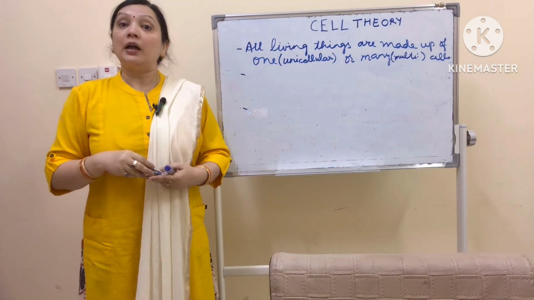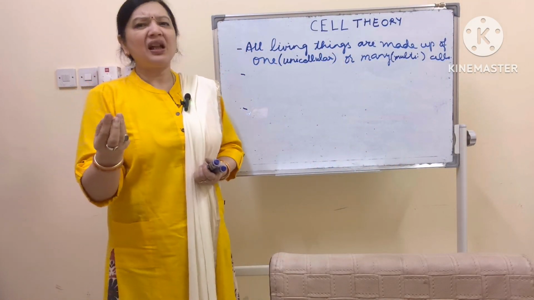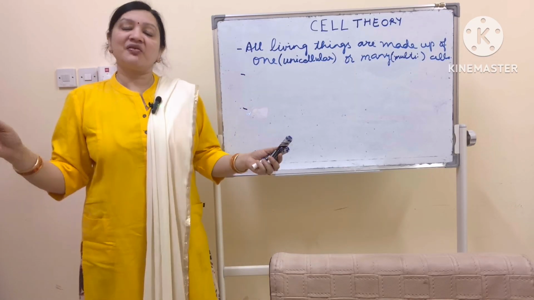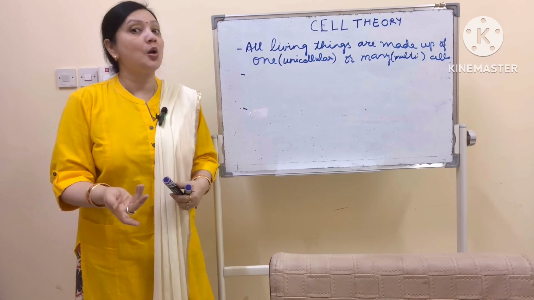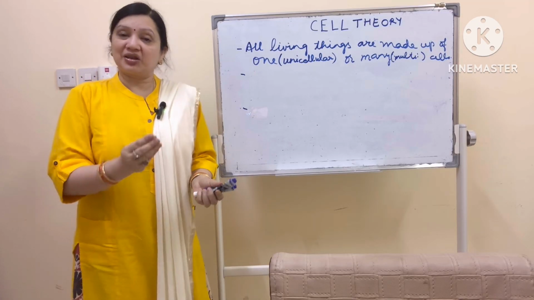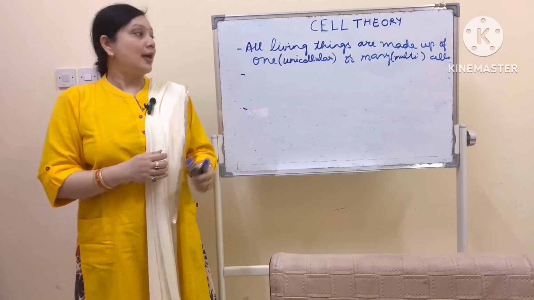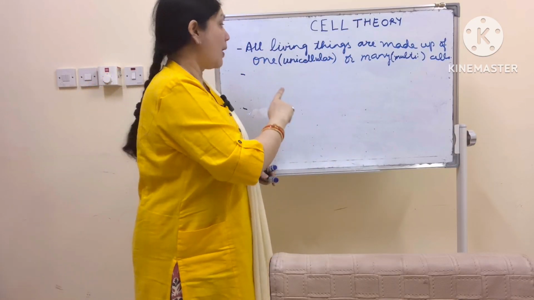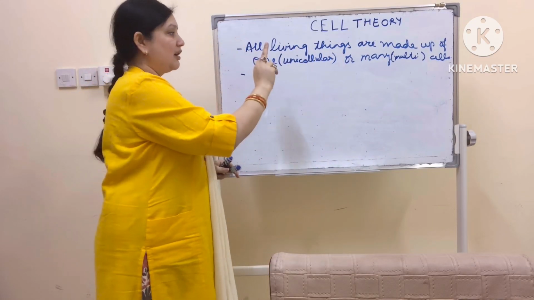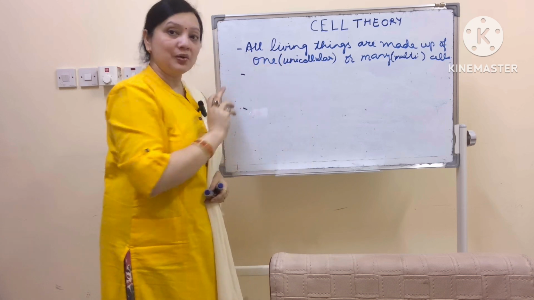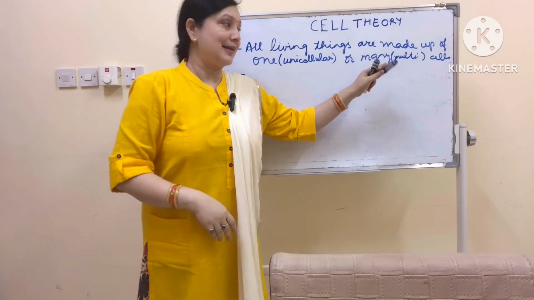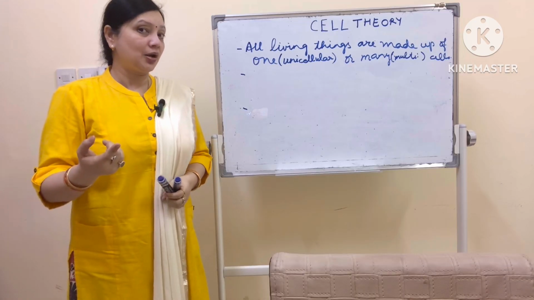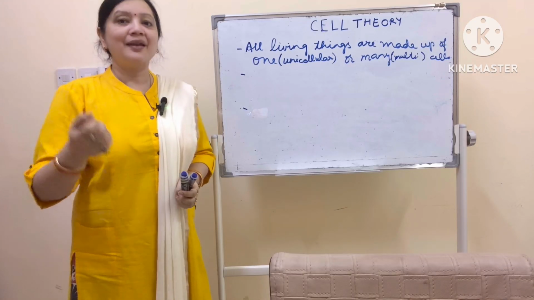Unicellular, for example, amoeba, or maybe a bacteria, or maybe yeast. There are so many different examples and we will be studying about them, about the size, shape in our next video. Till then, you need to understand that all living things are made up of either one cell, then it is called unicellular, or many cells, then it is known as multicellular. Can you give me an example of a multicellular organism quickly in the comments?